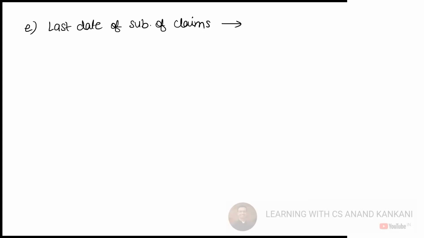Okay, so basically within 14 days from the date of public announcement the claims should be submitted, and within 21 days the COC should be formed. The first meeting should happen in 30 days.